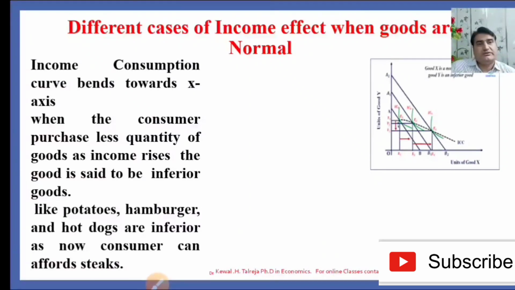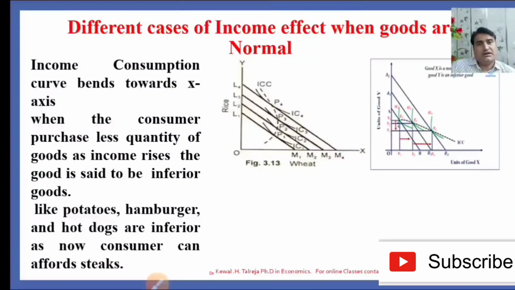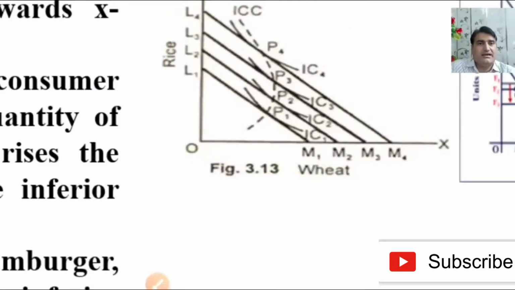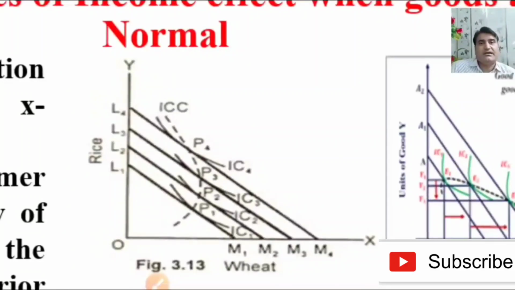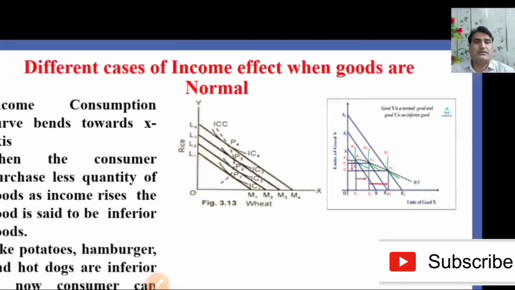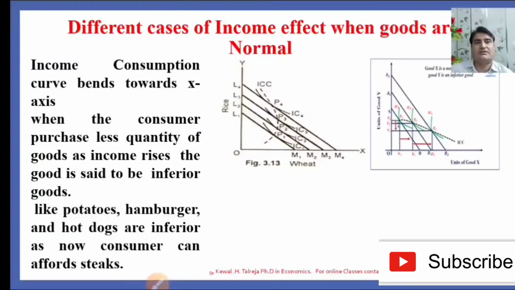So like potatoes, hamburger and hot dogs are inferior, as now the consumer can afford the steaks. In the other case, the income consumption curve may bend towards the y-axis. Like here you can see that the X commodity is treated as inferior because the consumer substitutes Y for X, and here Y is treated as a normal good and X is treated as an inferior good. So both these cases are possible in the case of the income effect.